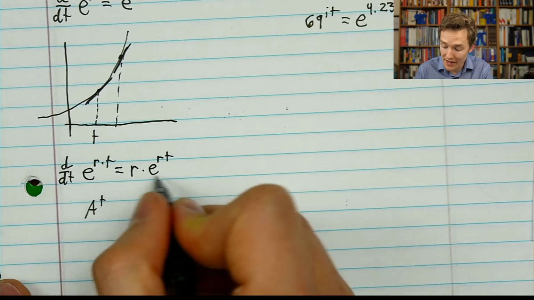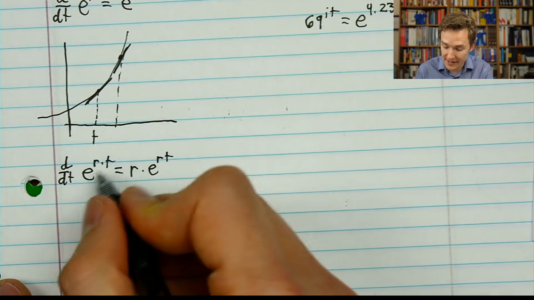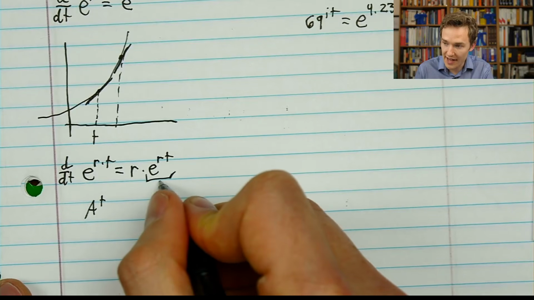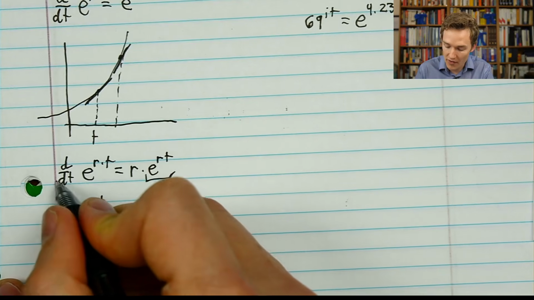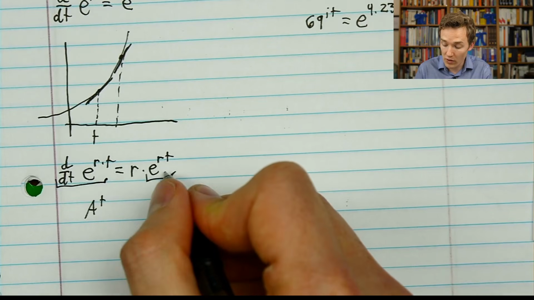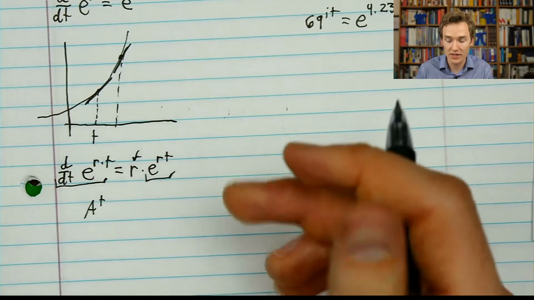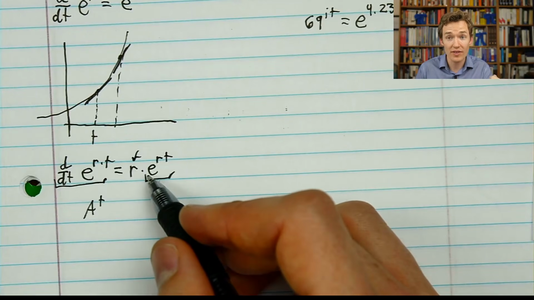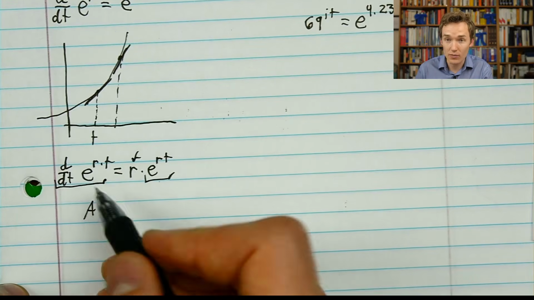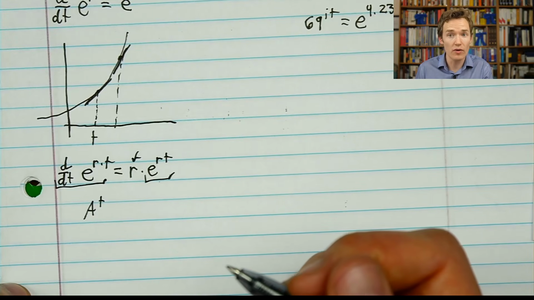So anyway, why would it be nice to express a function like this? Well, what it's telling you, let's say this was something like the size of your investment. This is an expression saying how much money you have at a given point in time. If you want to know the rate of change of that, how much is it changing per unit time, it's proportional to itself, and r gives you that proportionality constant. If r was 0.01, it's telling you that the rate of growth is 1% of the size of the thing itself. So the choice that we make to write things this way is basically a way to make all the constants involved more readable.